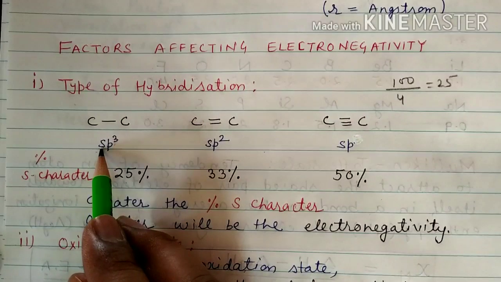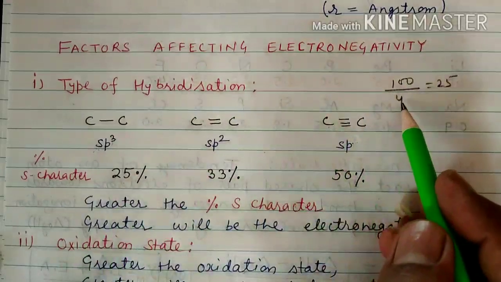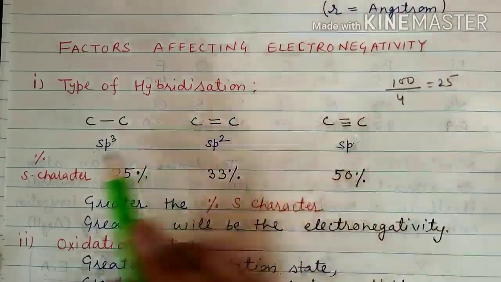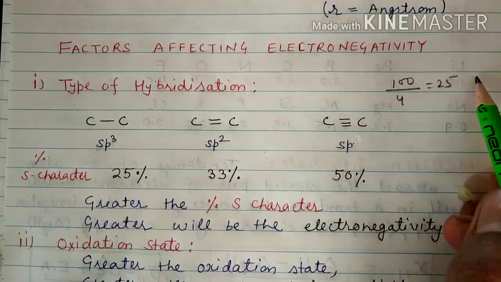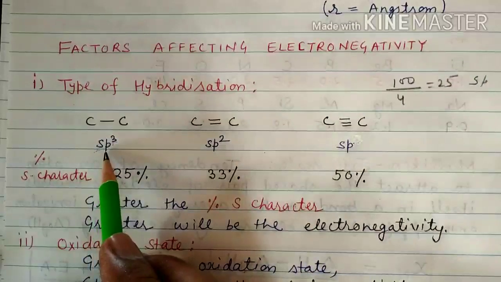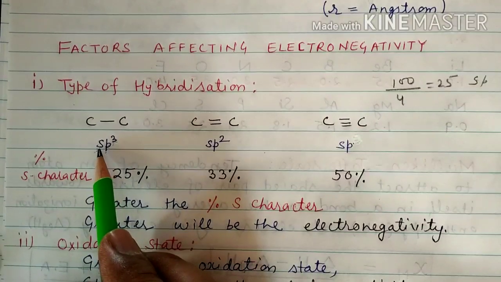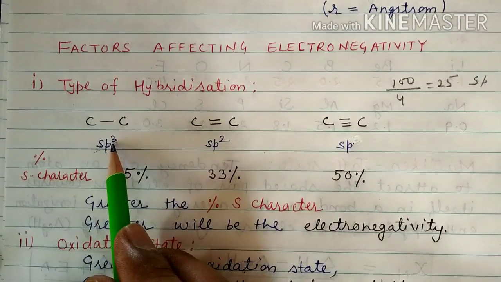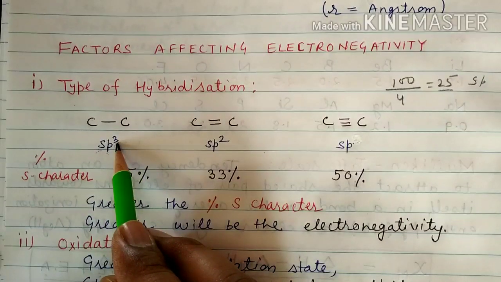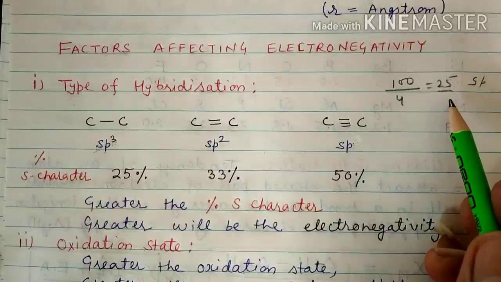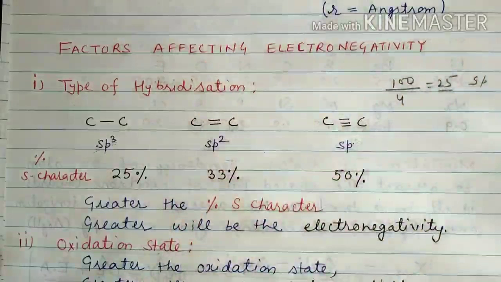And if someone asks about the p character, because total percentage is 100, that's why we divide 100 by 4, because 4 orbitals are going to participate. If someone asks you to find the percentage p character, p is 3 times, so multiply 25 by 3, you will get 75% p character, because 75% p character plus 25% S character constitutes 100%.